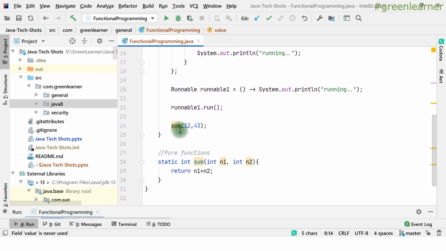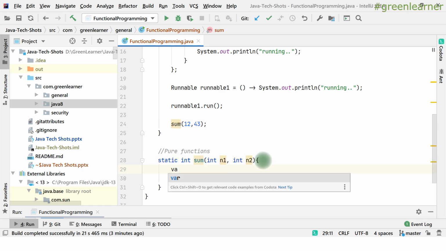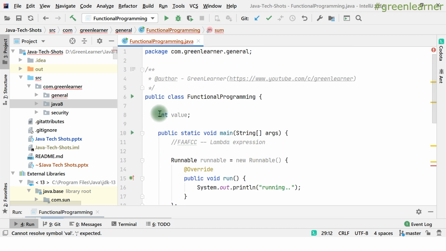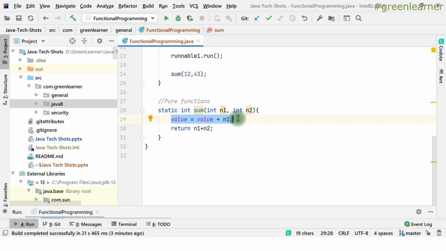When you are calling this sum method, there is no change happening in the global variables, right? That change would happen when I make it static and write value, and this line means I am changing the state of the instance by execution of this sum method. So anytime I call this, it is going to change the state. Now it is violating the property of the pure function, so this should not be there, right?